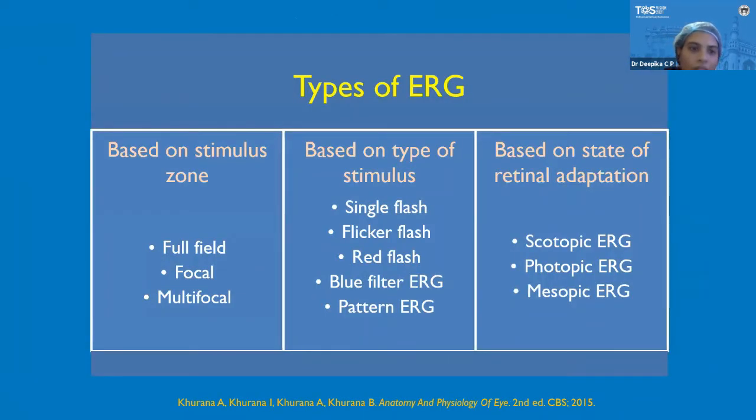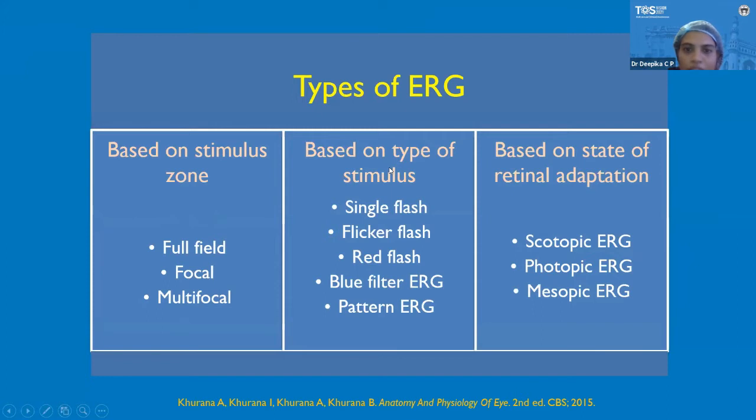Based on how we provide the stimulus, the type of the stimulus, and where we are stimulating the retina, whether it is focal or the entire retina which is stimulated, there are various types of ERG. Based on the stimulus zone, that means where exactly the retina is stimulated, we have full field ERG, which is the most commonly performed type of ERG. The other one is focal or multifocal, wherein only a specific area in the retina is stimulated. For example, multifocal ERG, where only the macula is stimulated, or any other parts beyond the retinal arcades.